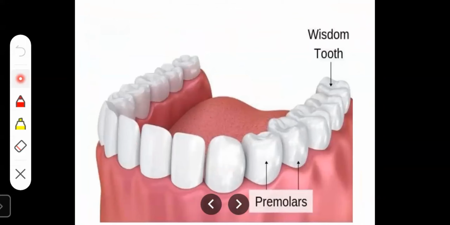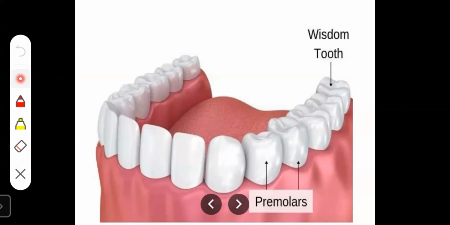Now, wisdom teeth. Wisdom teeth are our molar teeth, also called wisdom tooth. We get the wisdom tooth when we are about 20 years old.